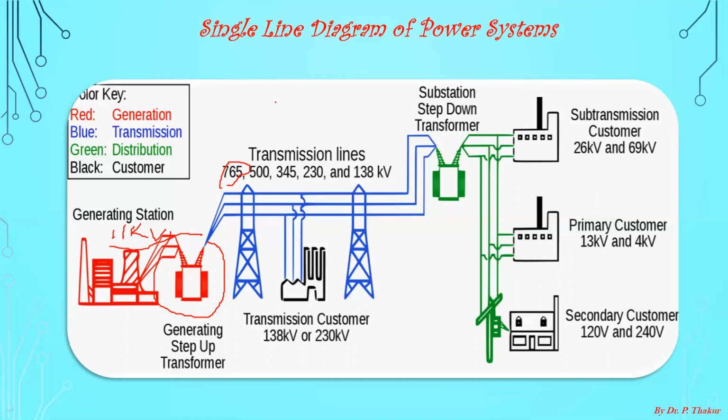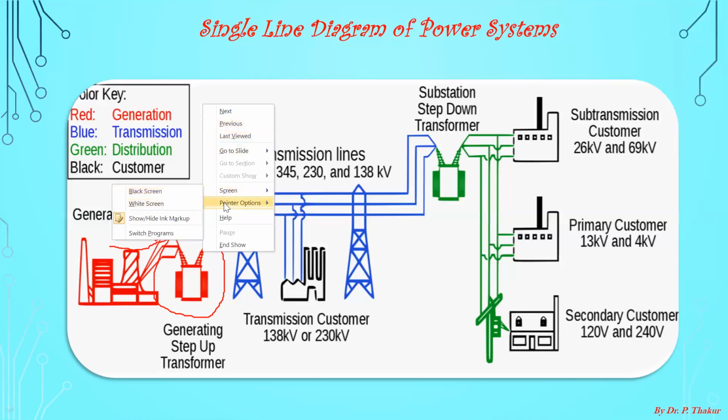But what will be the voltage level after the step up? It will be decided by the nature of the transmission system. Here the concept is to step up the voltage before the transmission, and today's discussion topic is about this. What is the need to step up the voltage before the transmission?